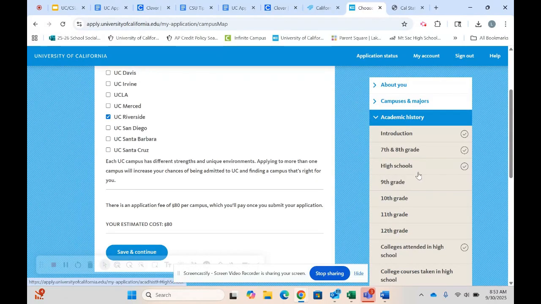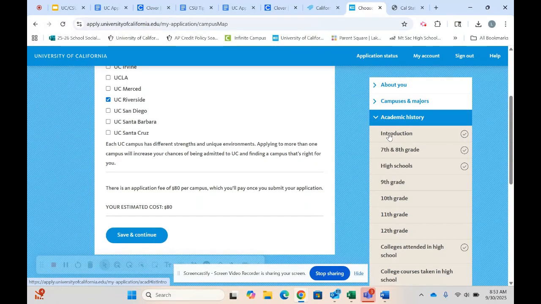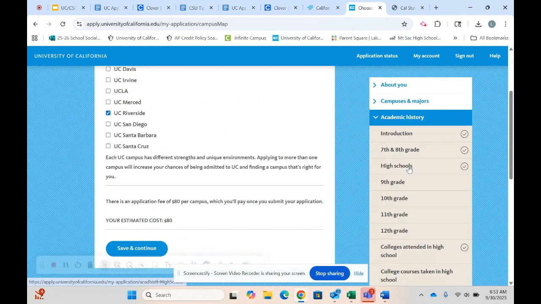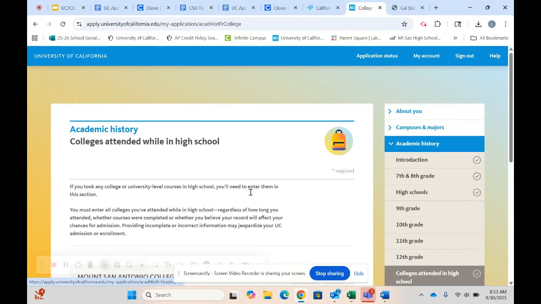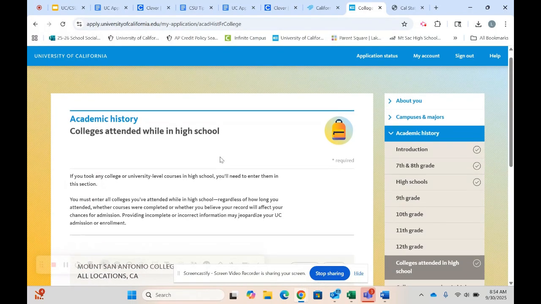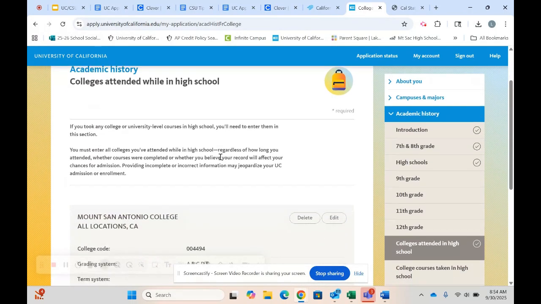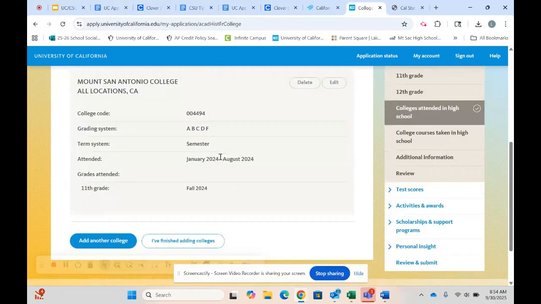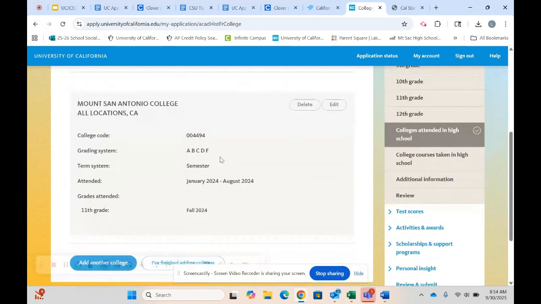This section here is where California Colleges is going to input all of the information for you. If you have taken college courses at Mount San Jacinto or any other community college while you are enrolled in high school, you need to complete this portion here. Colleges attended while in high school. You will walk through the steps that it is asking you to do, and you will input the school that you have attended and the courses that you have taken.